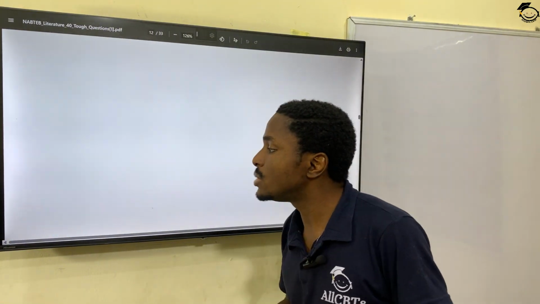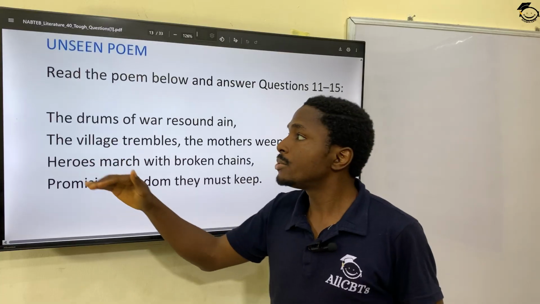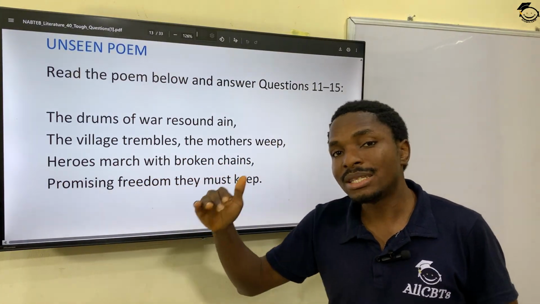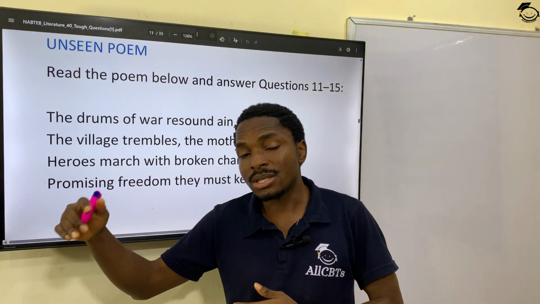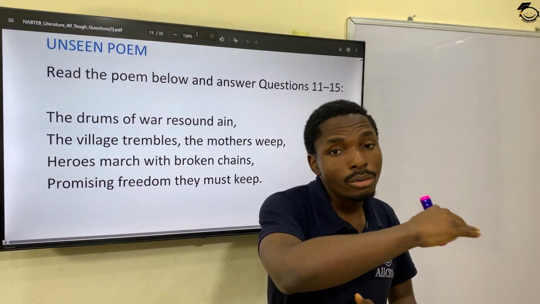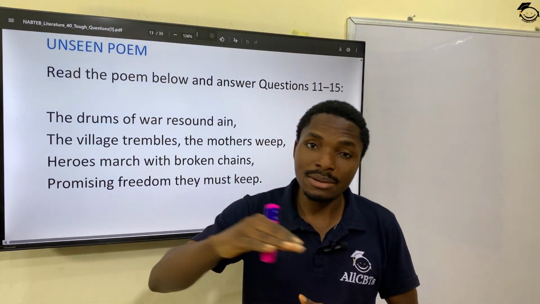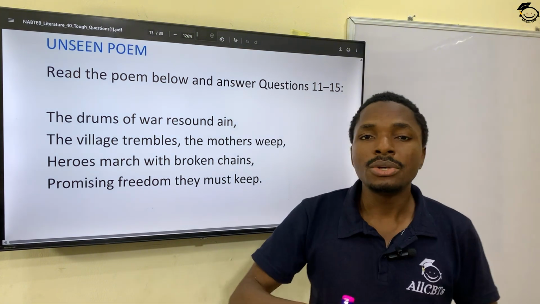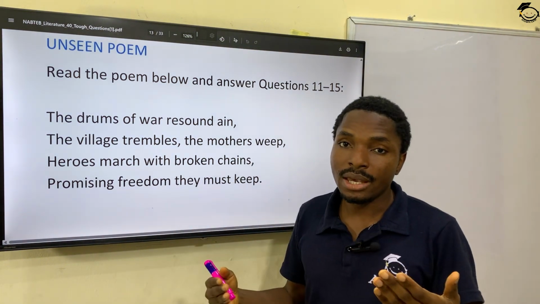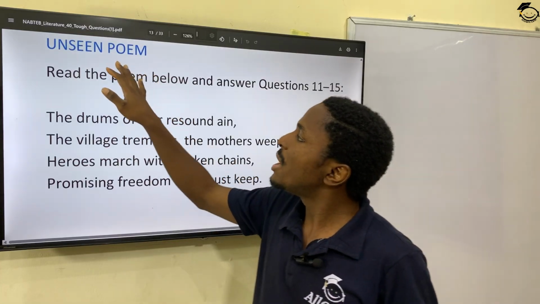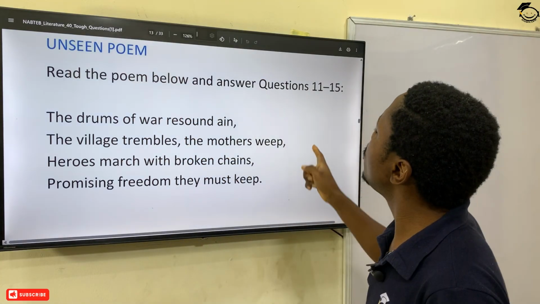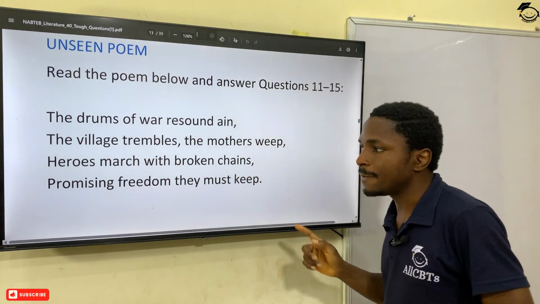Okay, with that we come to the end of unseen prose, and we are moving to the next section. Like I said, I'm attempting several sections that you'll be tested through in the NABTEB Literature in English exam, so that you will be conversant with the way these questions appear. This time we have unseen poem. Read the poem below and answer questions 11 to 15.